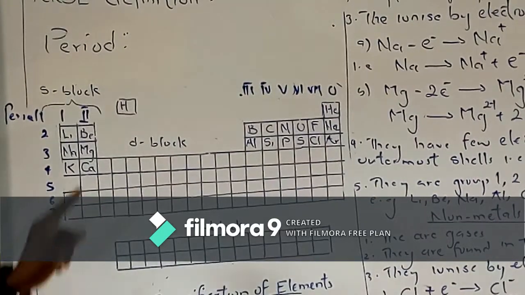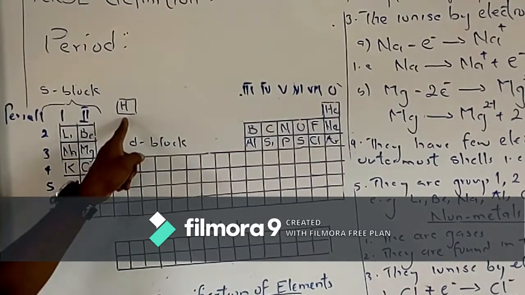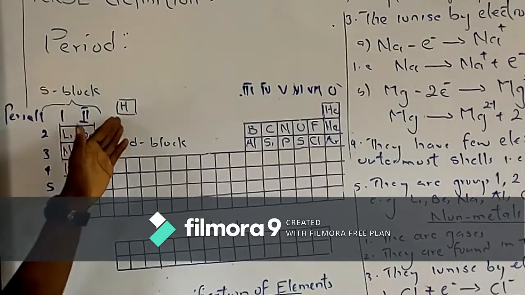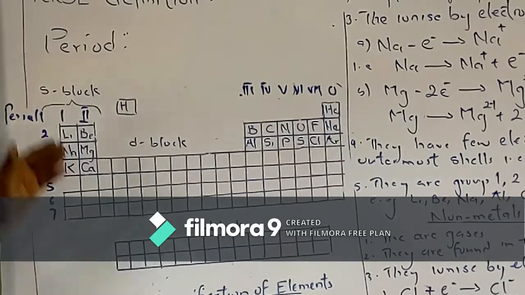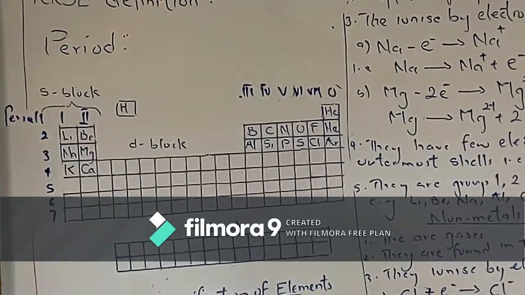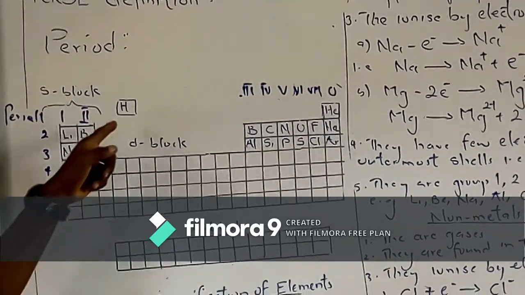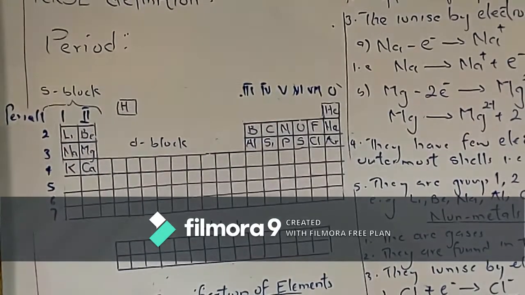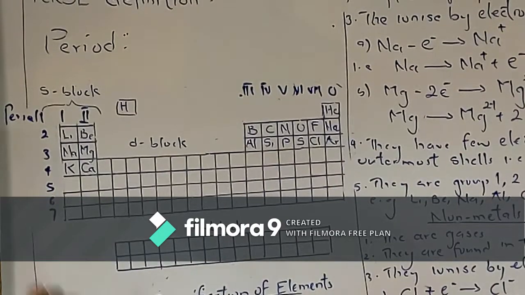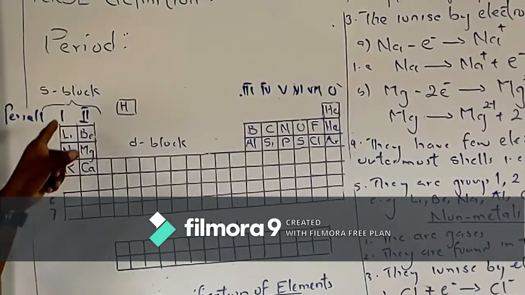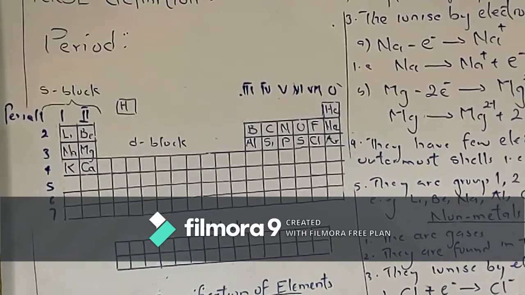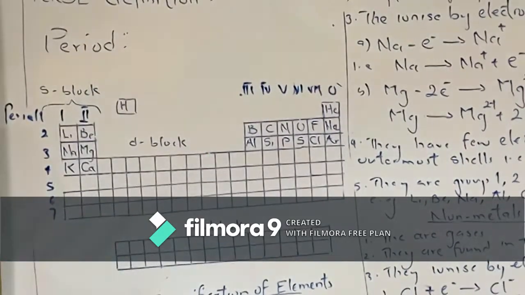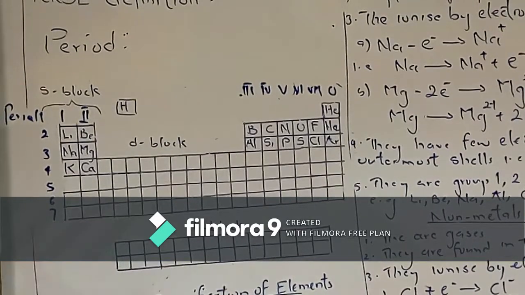Take note. This is hydrogen. It was meant to be in Group 1, but we kept it in between. The reason is all Group 1, Group 2, Group 3 elements are usually metals. But hydrogen, as you know, is a gas. So it is not behaving like the other Group 1 elements. Hence, it is placed in between, not exactly on Group 1A.